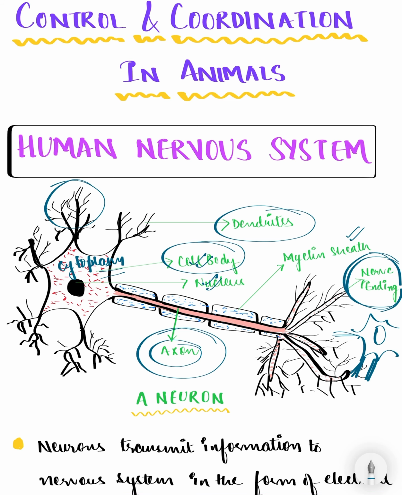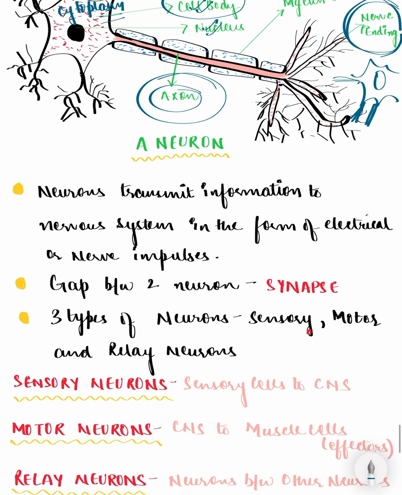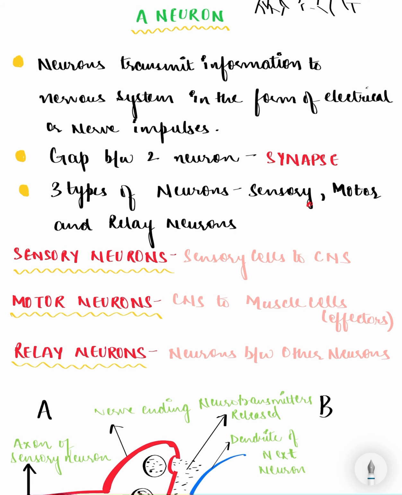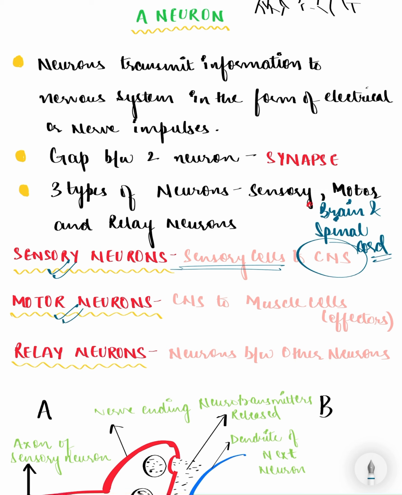Now, we have three types of neurons based on how they transfer the signal. First, we have sensory neurons. They pass the signal from the sensory cells to the central nervous system. The central nervous system is nothing but the brain and the spinal cord. The next type is the motor neuron. It transfers these electrical impulses from the central nervous system to the muscle cells, which are also known as effectors.